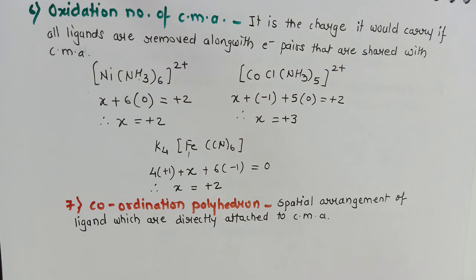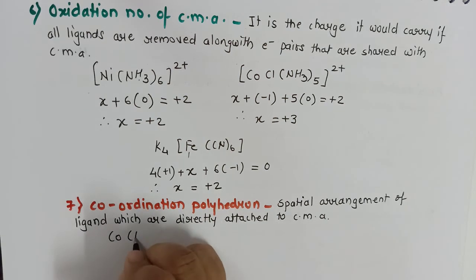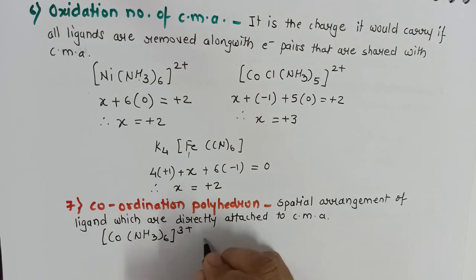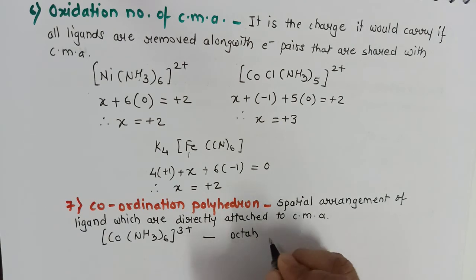In class 11th in VSEPR theory, we have studied that every molecule has its own geometry and shape. Similarly, coordination compounds also have their own geometry, that is they are arranged in a particular direction in space. This overall spatial arrangement of ligands and central metal atom is called the coordination polyhedron. For example, [Co(NH3)6]3+ is octahedral in nature.